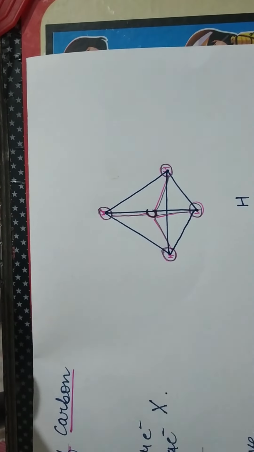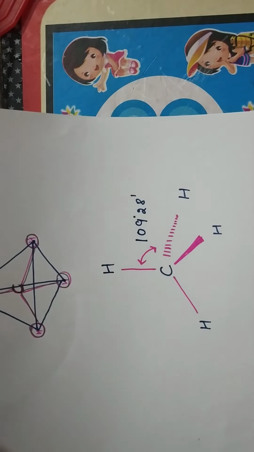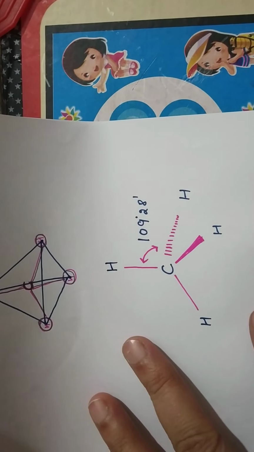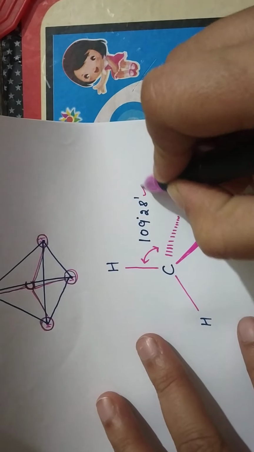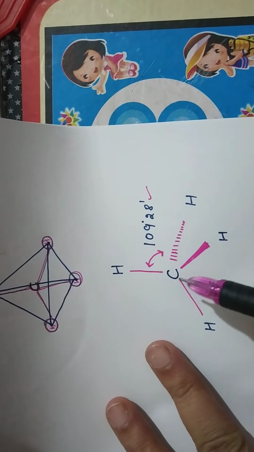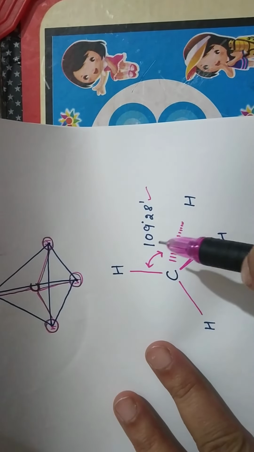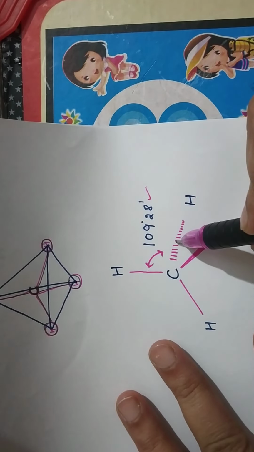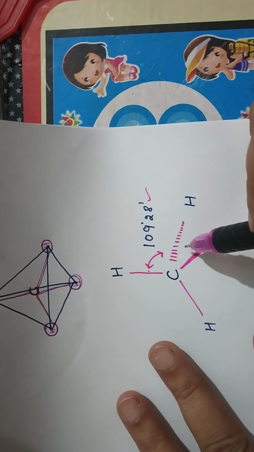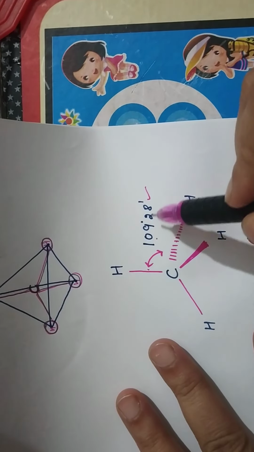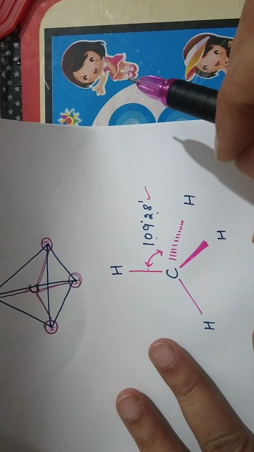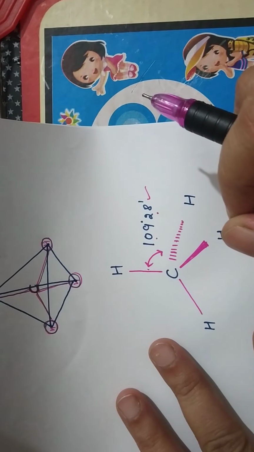Further studies revealed that these bonds can be represented like this. This is just a representation. I am going to tell you about the bond angle. Because it is a regular tetrahedron, wherever we have two covalent bonds around carbon, the adjacent covalent bonds carry an angle of 109 degree 28 minutes between them.